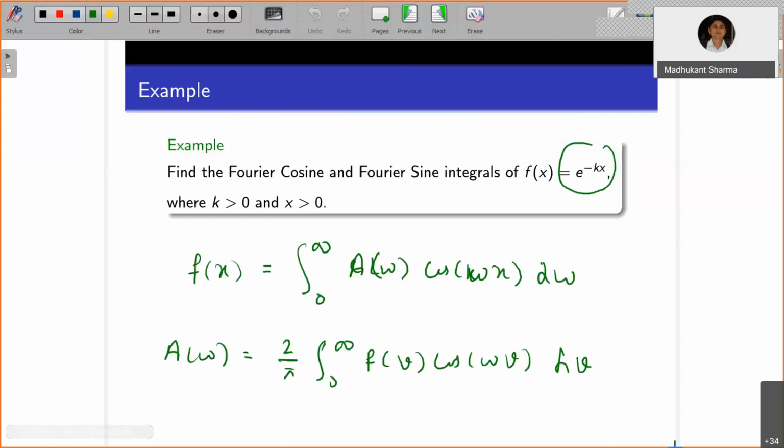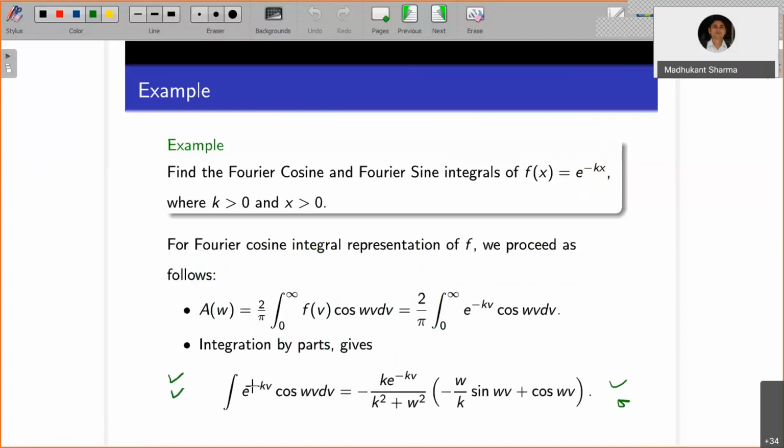Now note that when you apply the limit v tends to infinity, because it is an improper integral, you have to apply the limiting case. The upper limit is taken in the limiting sense. Now look at this bracket term. This is a bounded function: sin wv and cos wv are less than or equal to 1, and k by k square plus w square is independent of v.